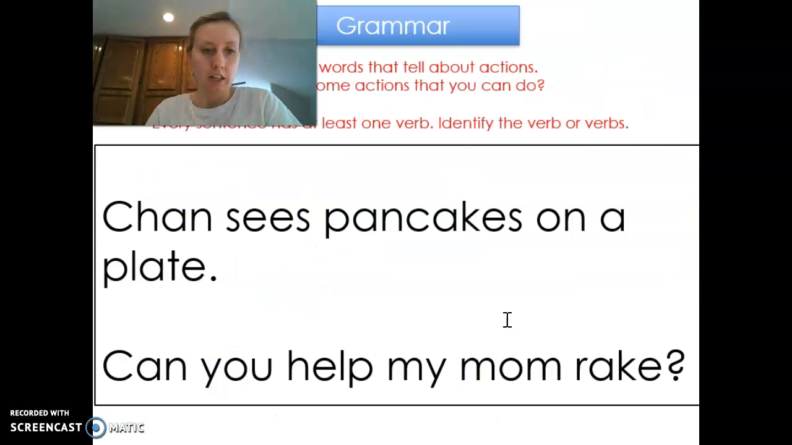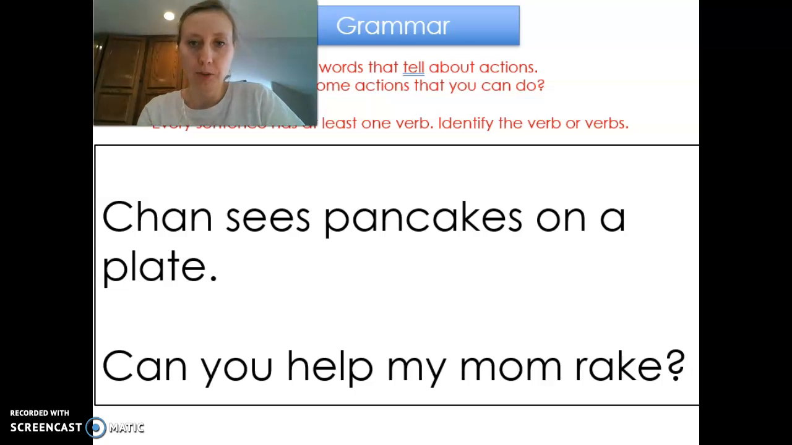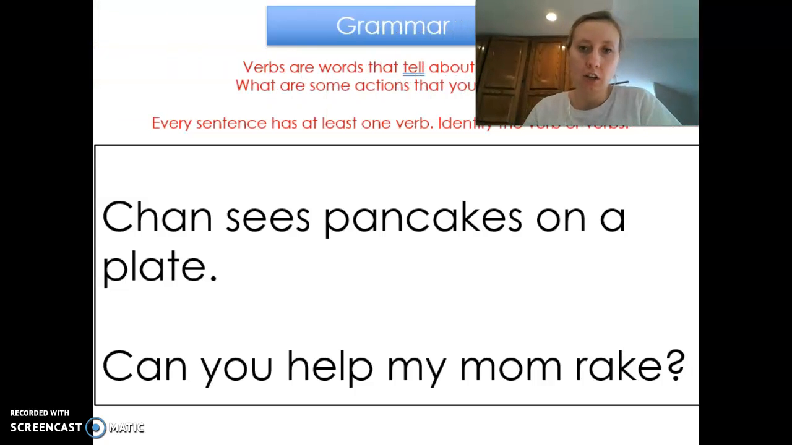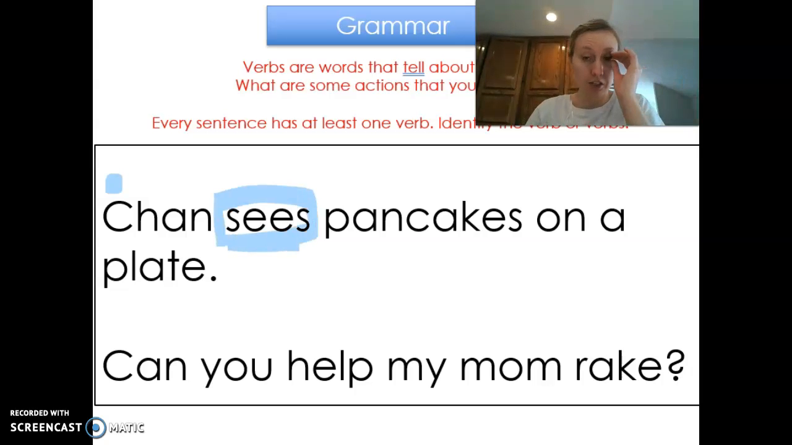Okay? Okay, friends. So verbs are words that tell about actions. So every sentence has at least one verb, and I'm going to read this and give you 3 seconds to tell me the verb or what they're doing. Chan sees pancakes on a plate. Think of what they're doing. 3, 2, 1. He sees, right? Sees is a verb. That's something we do. We look at things.